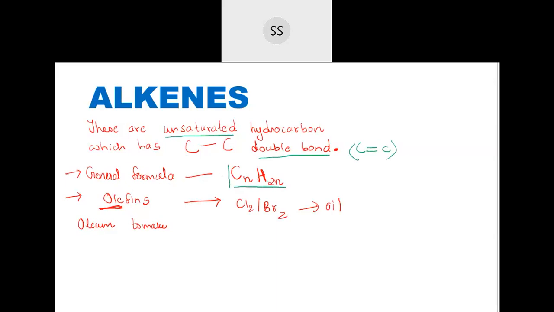These alkenes are also called olefins, because according to Latin, oleum means oil and fin means to make. When you make them react with chlorine or bromine, they were found to give oily compounds, so they were named as olefins. I hope it was clear for everybody.